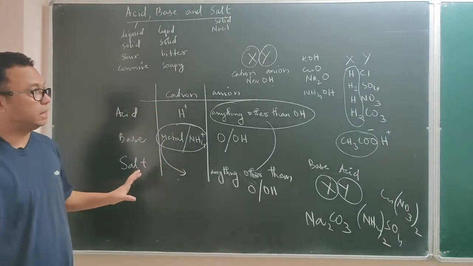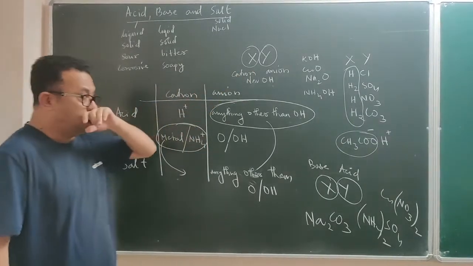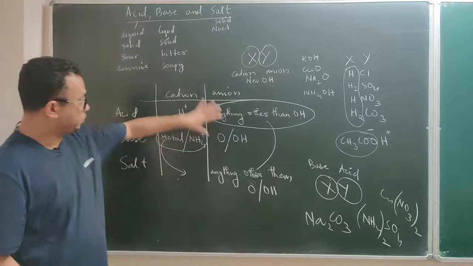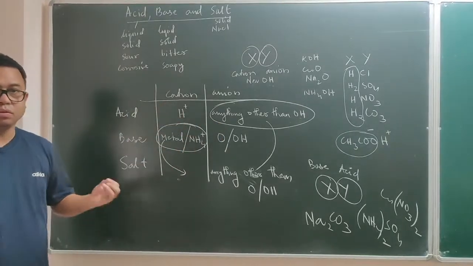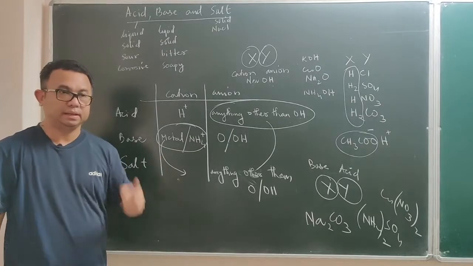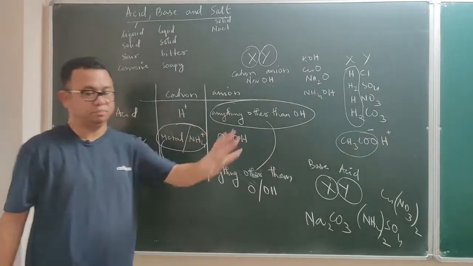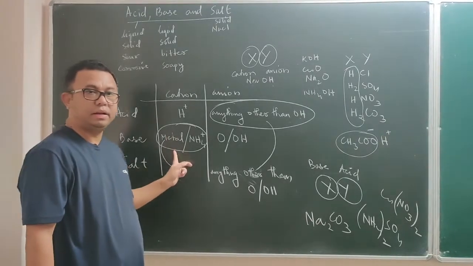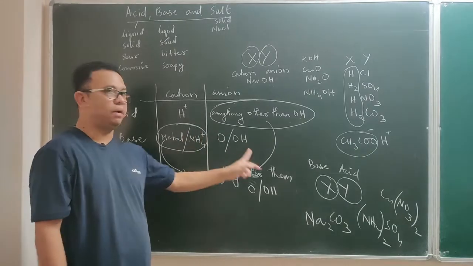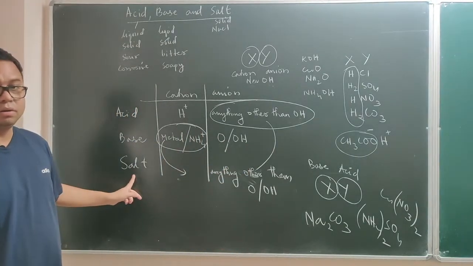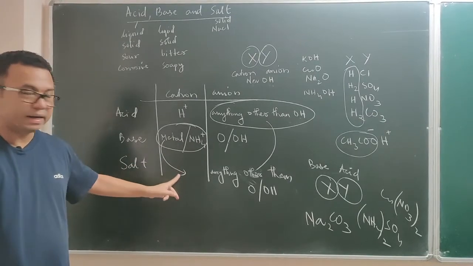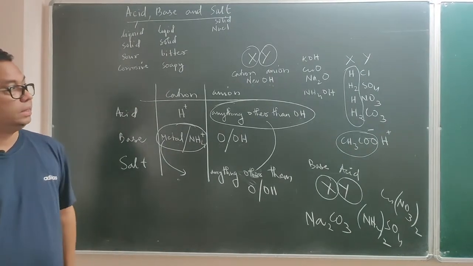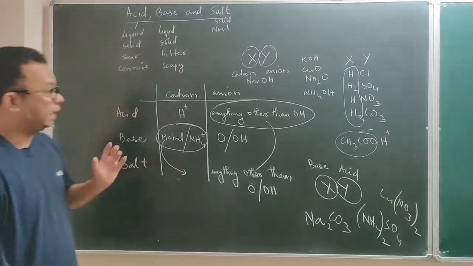So this is how you will recognize. If I write the formula of a compound, then immediately by looking at it you can tell whether it is an acid, a base or a salt. Just follow this chart, a simple table which will help you recognize. Again I am repeating, for an acid, hydrogen is a must. Without hydrogen it is not an acid. For a base, it should be a metallic oxide, metallic hydroxide or ammonium hydroxide. And for a salt, metal or ammonium should be present in the cation, and in the anion, anything other than oxides and hydroxide makes it a salt. This is how you will recognize an acid, base and a salt.